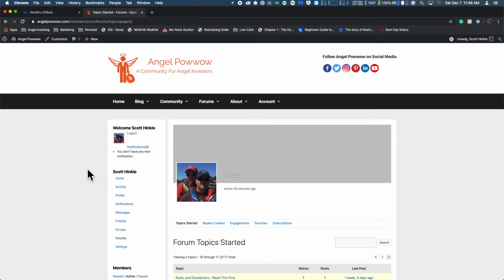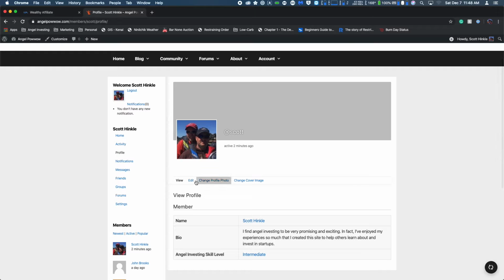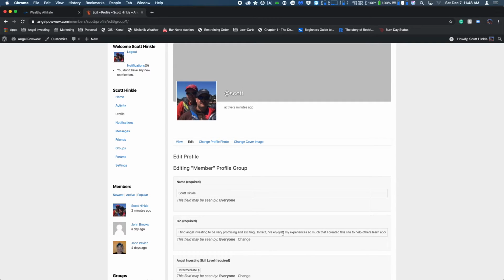That's managing your account. So if you're in the member section and you've clicked on yourself, you can simply go to profile and edit your profile. So you can edit your name, you can give a little bio about yourself so people know more about you. And I really do recommend you list your occupation, something about yourself, your hobbies. Like I like to sail. If I can connect with another angel investor who likes to sail, great, because now we can go sailing in the Bahamas together, but we also have something in common that helps build a stronger relationship, right?